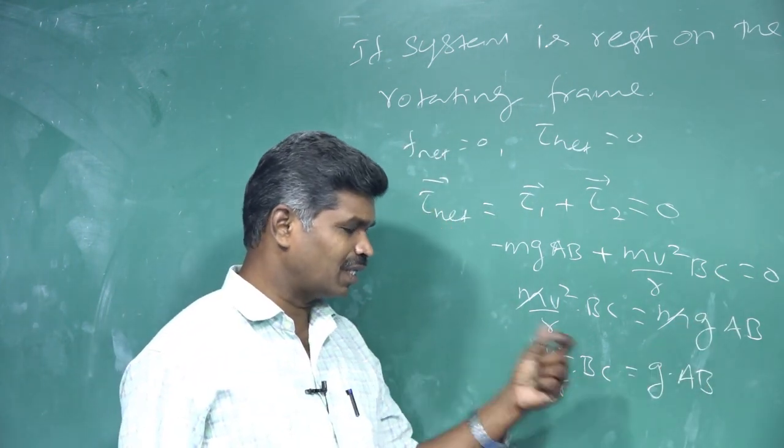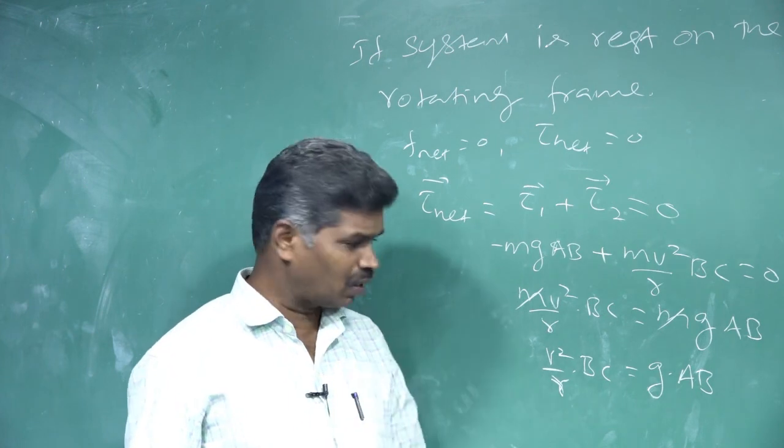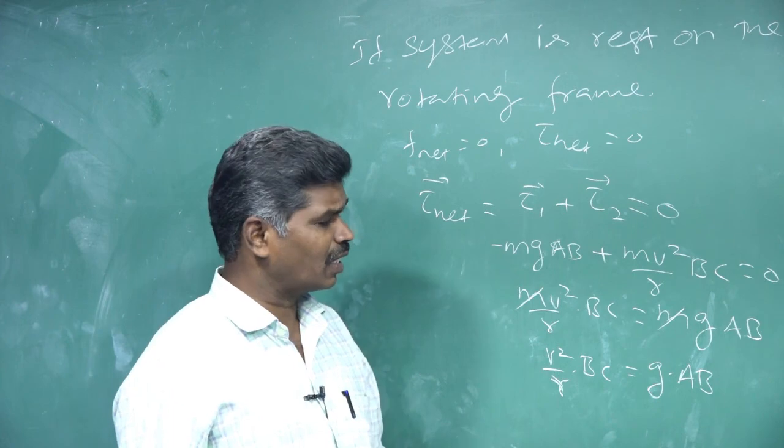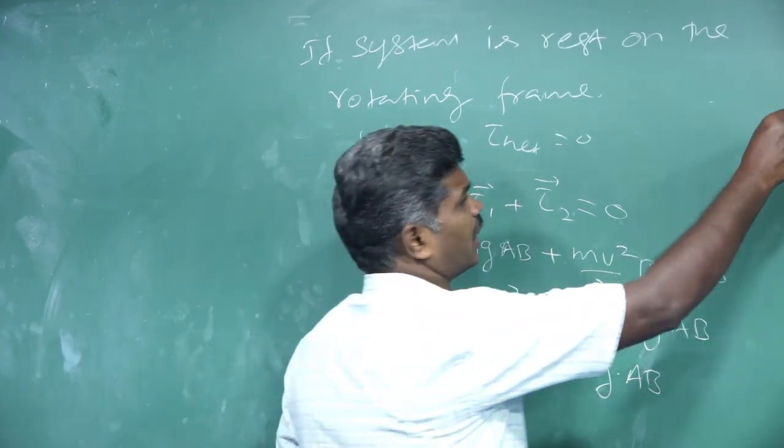These BC and AB values we want to calculate, which are perpendicular distances. So for that we are going to draw the previous diagram once again.